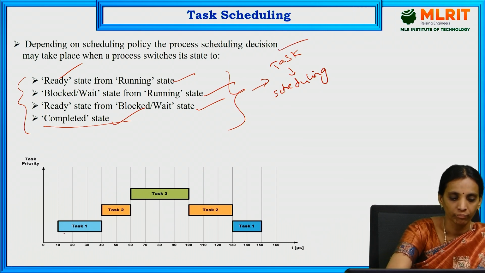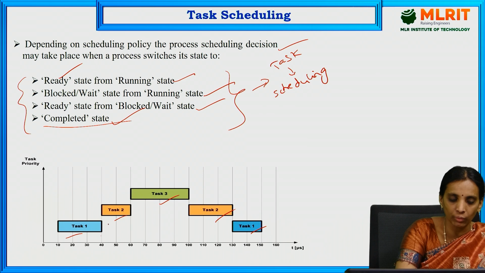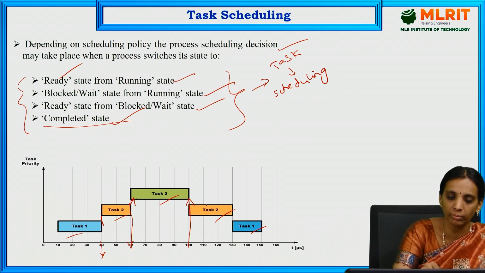Here, this is the first task, this is the second task, this is the third task. So this is the example: after completion of T1 only, T2 will be started here. And after completion of T2 only, task 3 will be started. Here, after completion of T3, again T2 will be started.